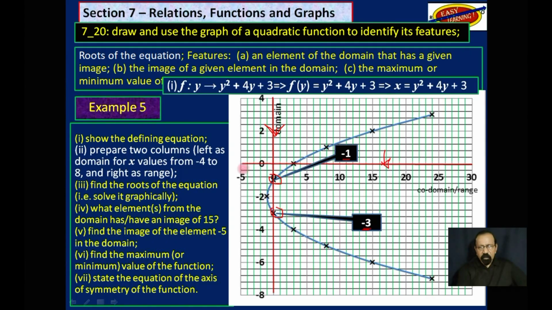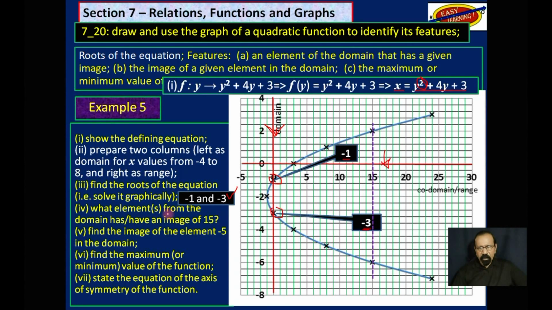So if you were to solve that equation, those will be your answers. So if you were to solve this quadratic equation, it is a quadratic equation, but not the one we are accustomed to. Instead of x having a square value, y now has a square value. And x is on the left-hand side and y is on the right-hand side. So we kind of reverse the domain and the range. So -1, -3. As I said, you most likely will not see this for CSEC.